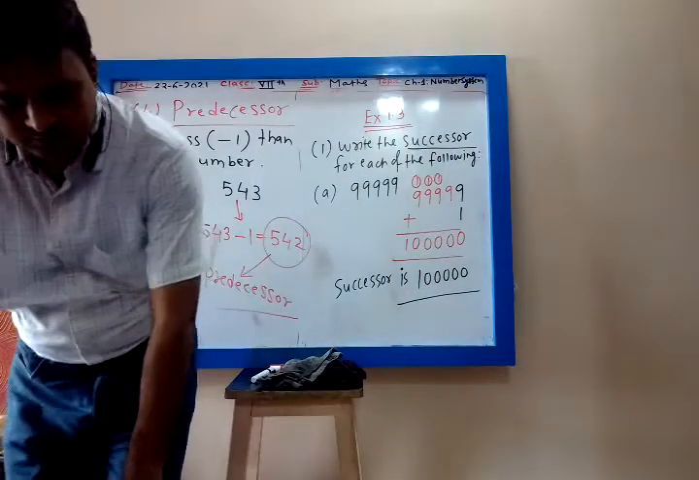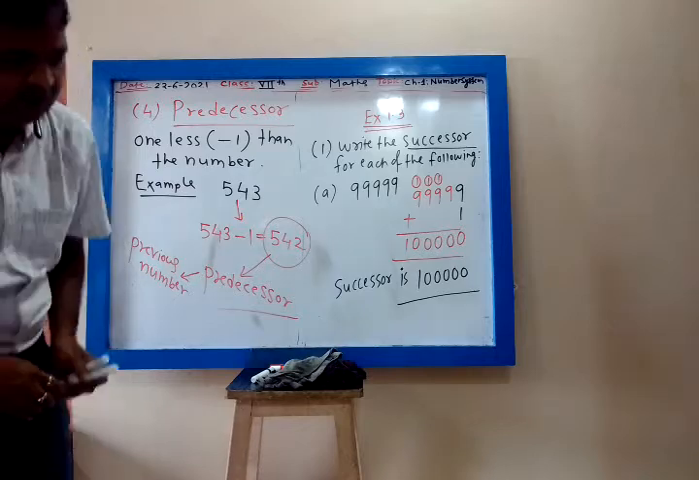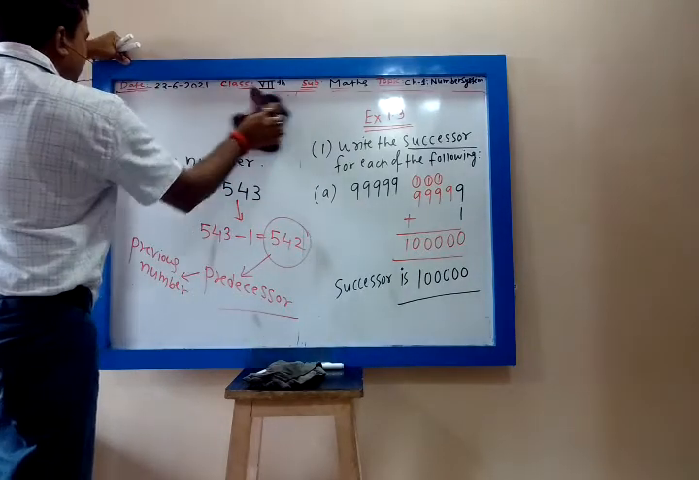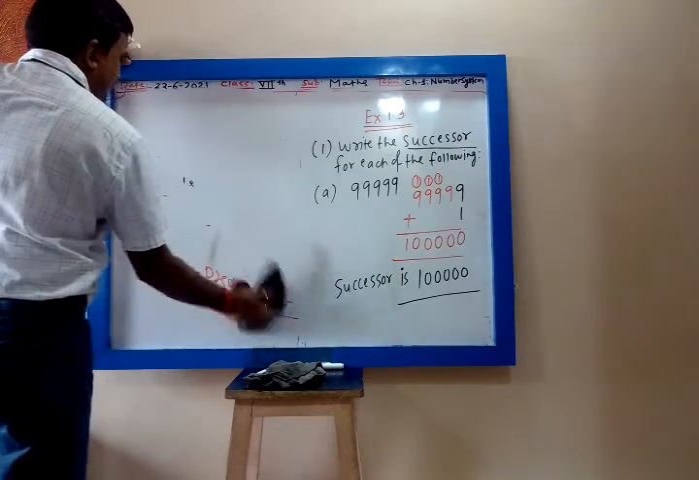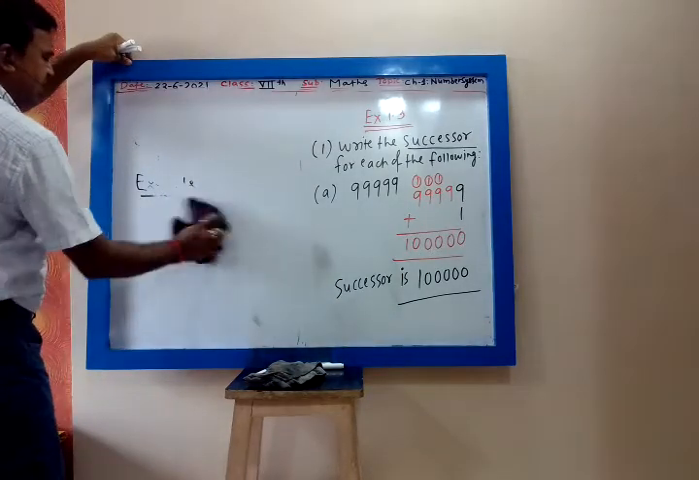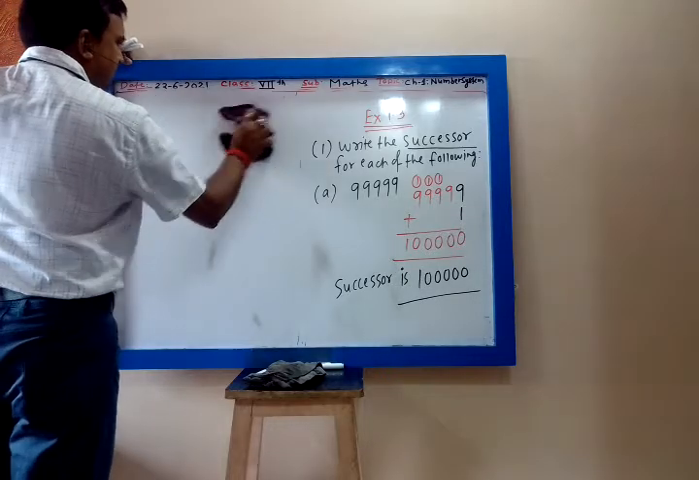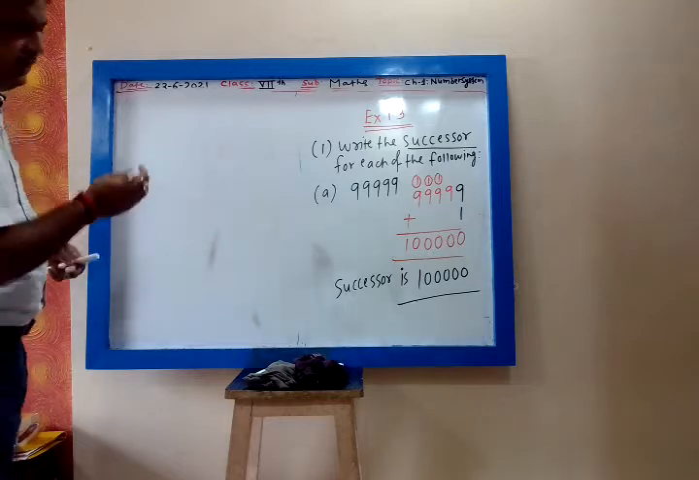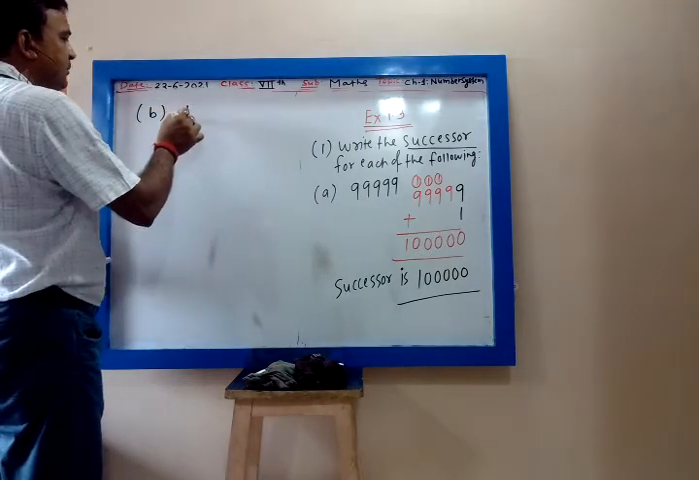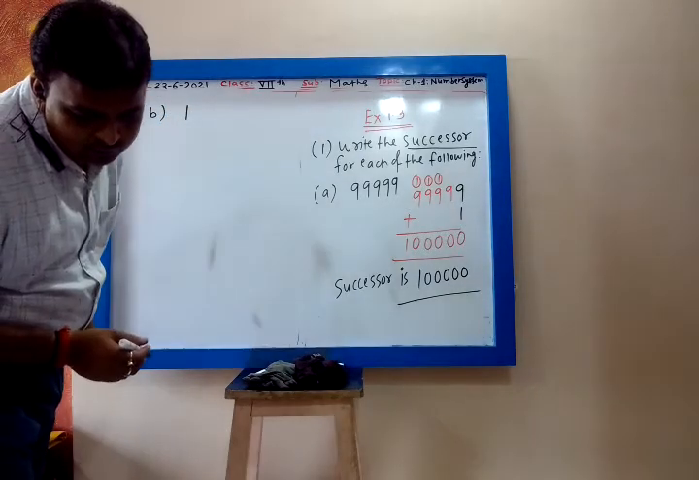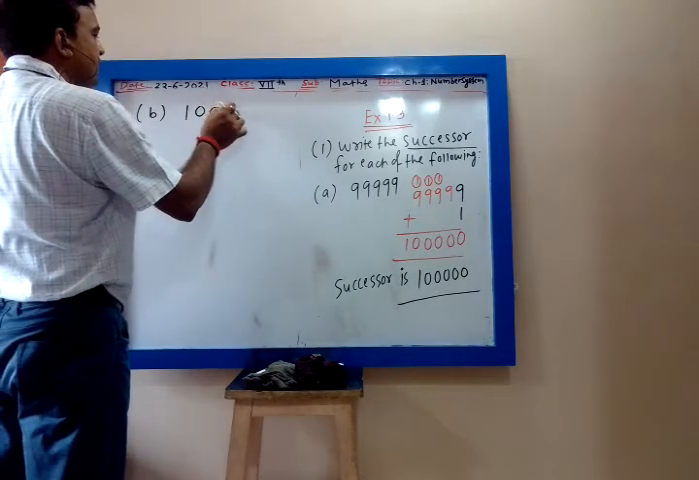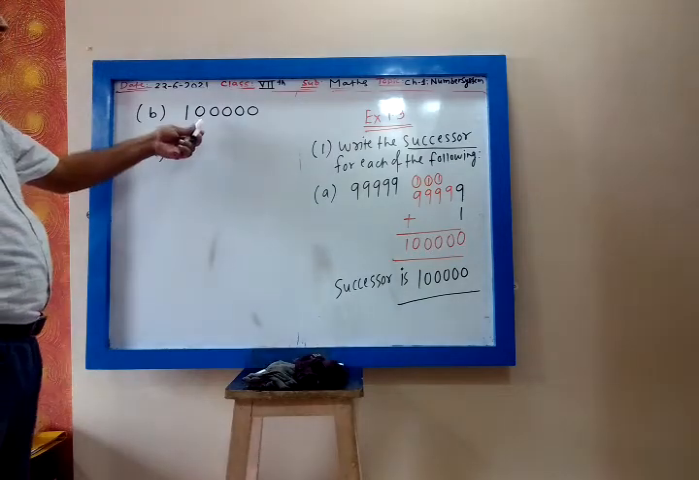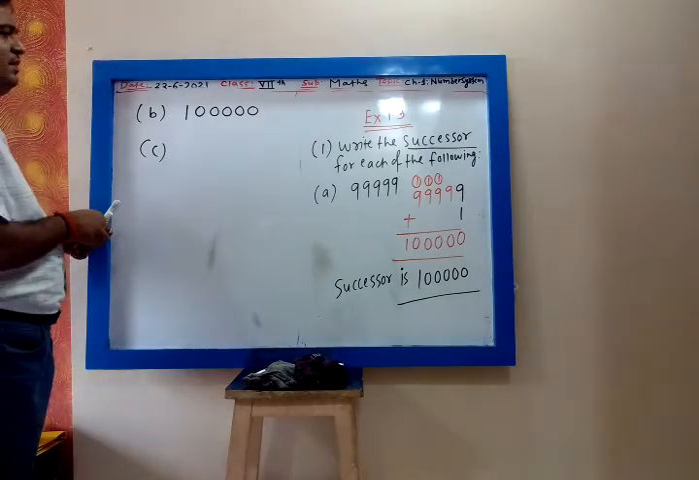Next number. Then you are given 1 lakh, B is now next. Remaining I am going to give you homework, my dear. You can do it easily. You have to just add 1 to that number, you will get successor. That's all. Now B is 1 lakh, 5 zeros. Then C is, what will be that successor? 1 lakh 1. Successor will be 1 lakh 1.